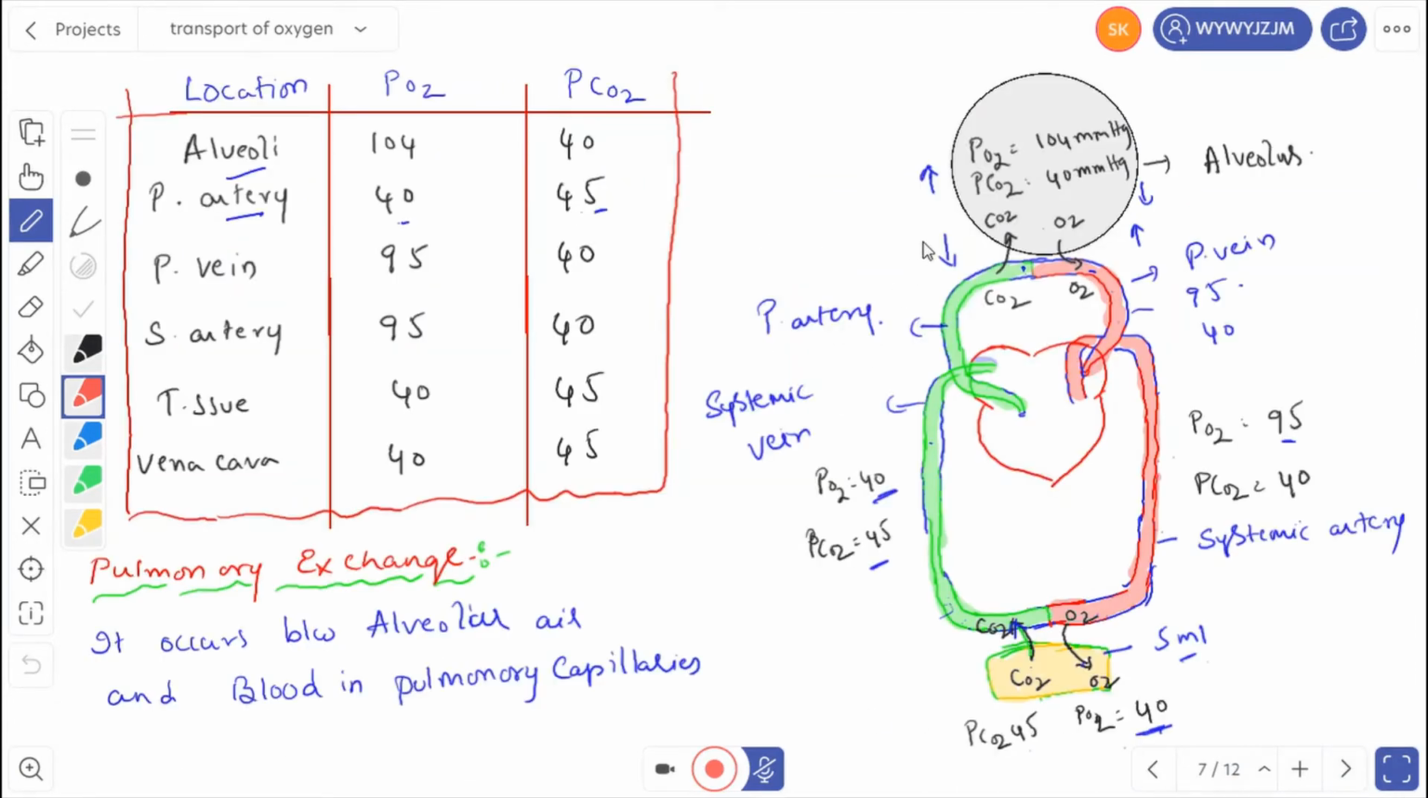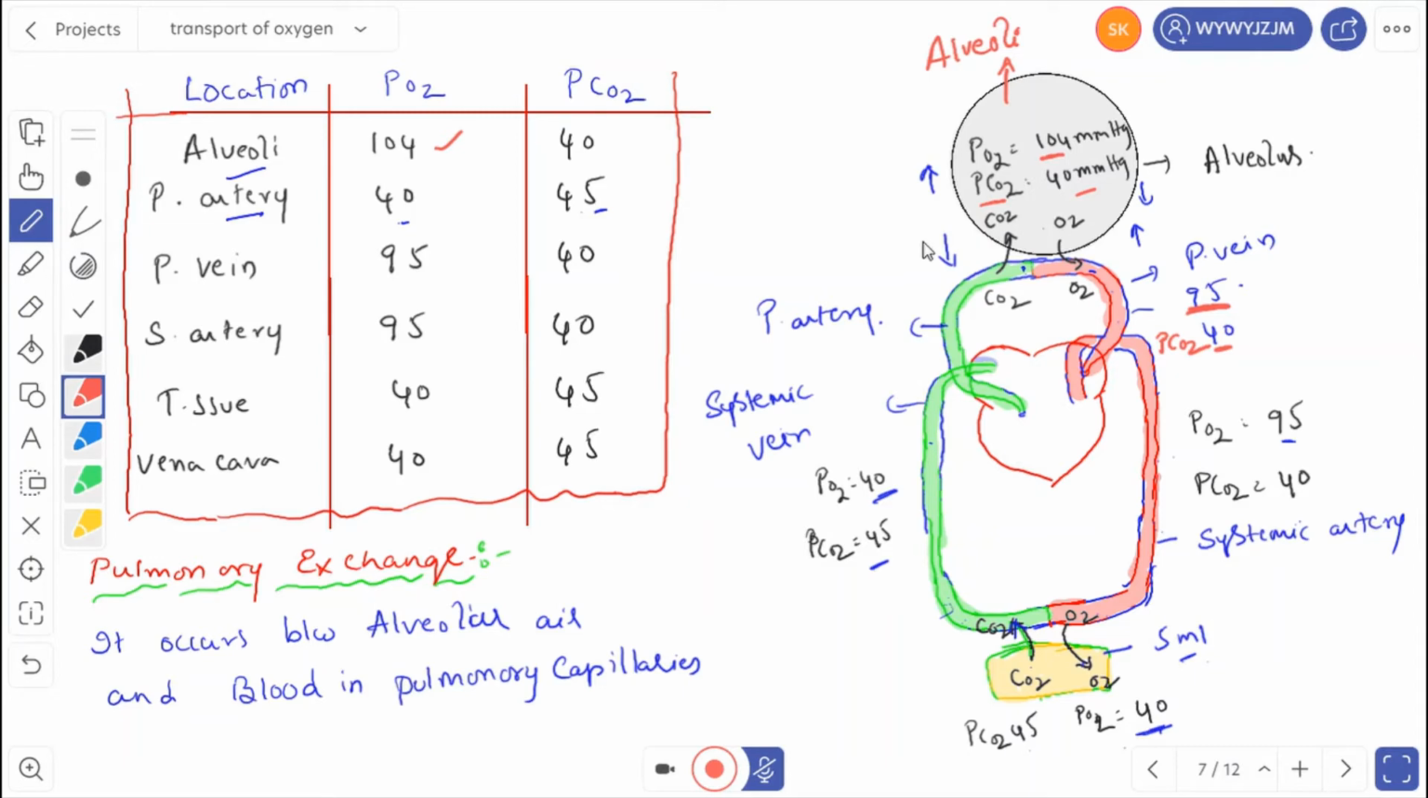Let us see the partial pressure of oxygen and carbon dioxide at different locations. In the alveoli, imagine this one as the alveoli, the partial pressure of oxygen is 104 mmHg. At the same time, the partial pressure of carbon dioxide is 40 mmHg. Then the partial pressure of oxygen in the pulmonary vein is 95 mmHg and carbon dioxide is 40.